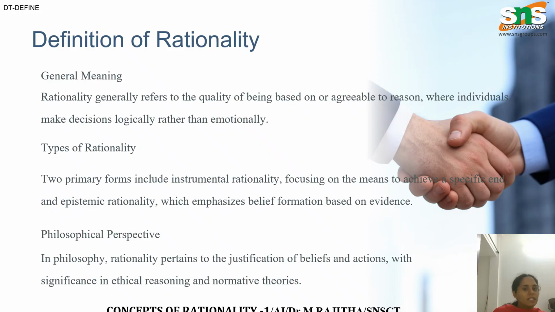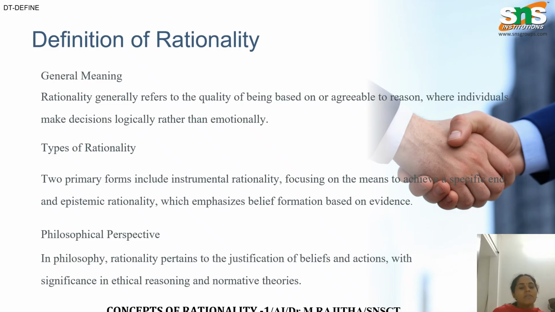Instrumental rationality focuses on choosing the best method to achieve a goal. Example, a delivery robot wants to deliver a package. It chooses the shortest and safest path. Its goal is delivery. Its method is selecting the best route. Epistemic rationality focuses on forming correct beliefs based on evidence.